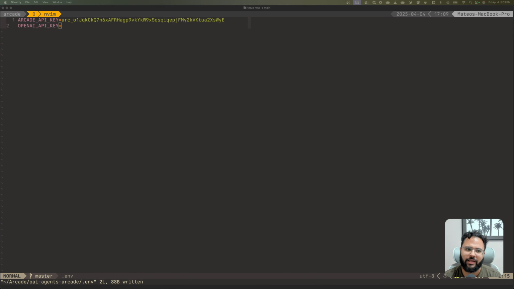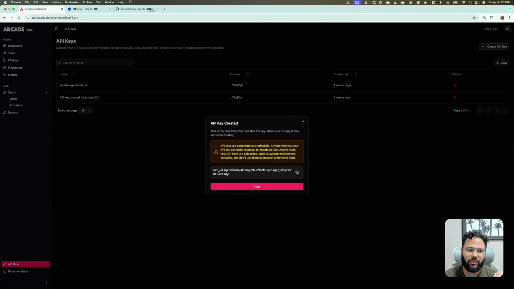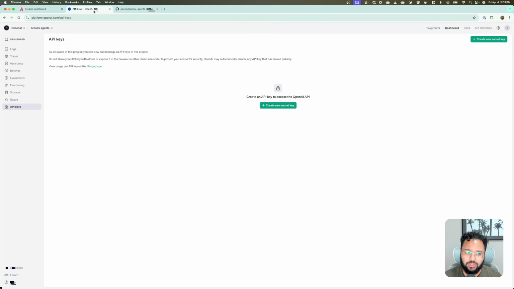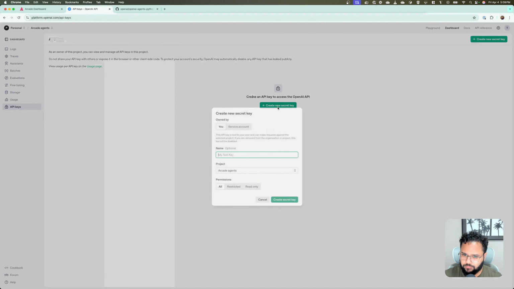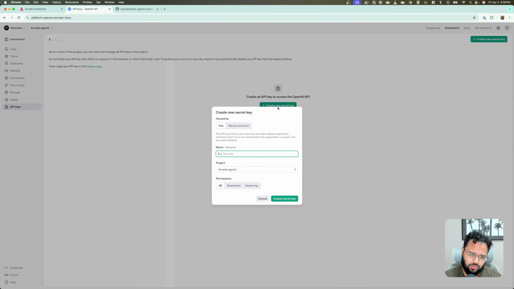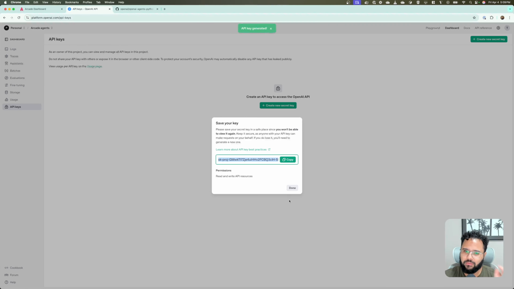So from here, I can go back to my browser, and let's go to the OpenAI dashboard. I previously created this Arcade Agents project, since projects are a good way to organize your OpenAI API account. So I'll just create a new secret, and I'm going to call it Arcade Agents SDK Tutorial. Right, it doesn't really matter the name. So I'm going to create the secret key.